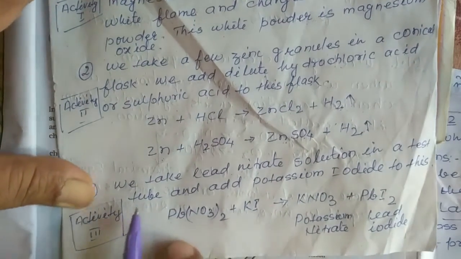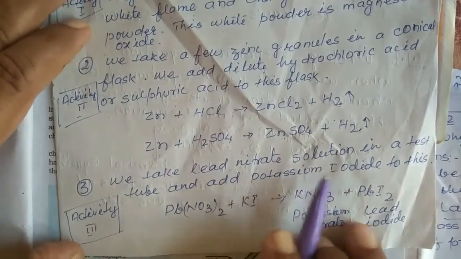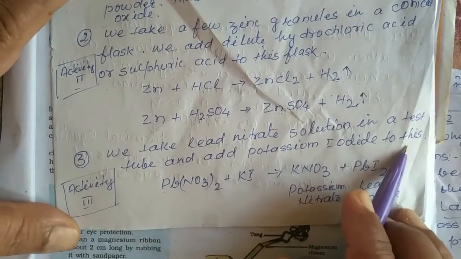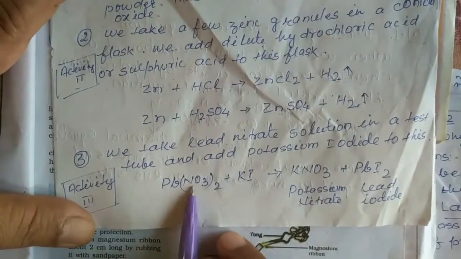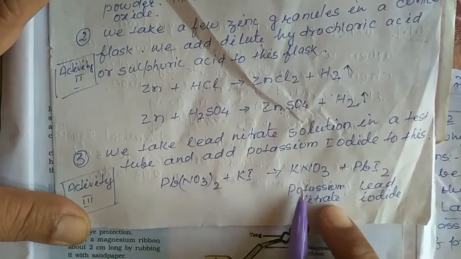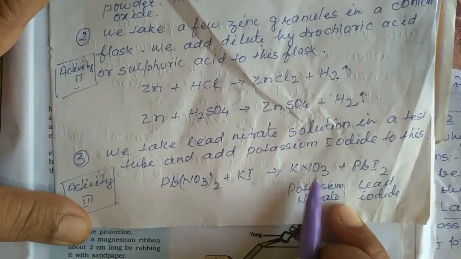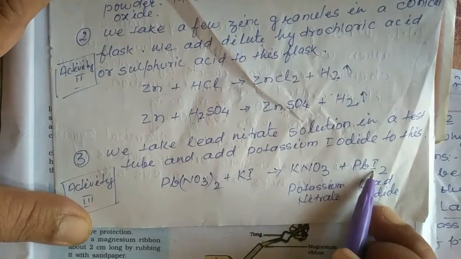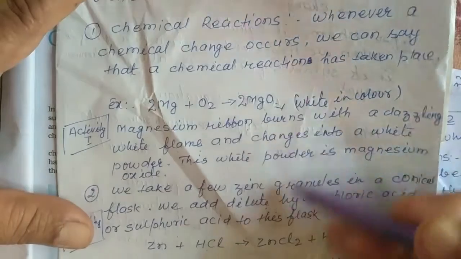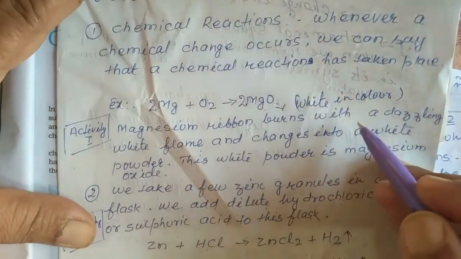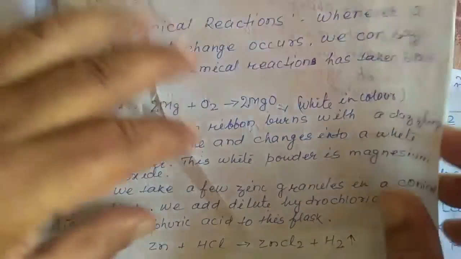In the third activity, we take lead nitrate solution in a test tube and add potassium iodide to this. Lead nitrate Pb(NO3)2, potassium iodide KI, it gives us potassium nitrate KNO3 and lead iodide PbI2. So, what do we observe here? In these reactions, there is chemical change, correct? Now see.